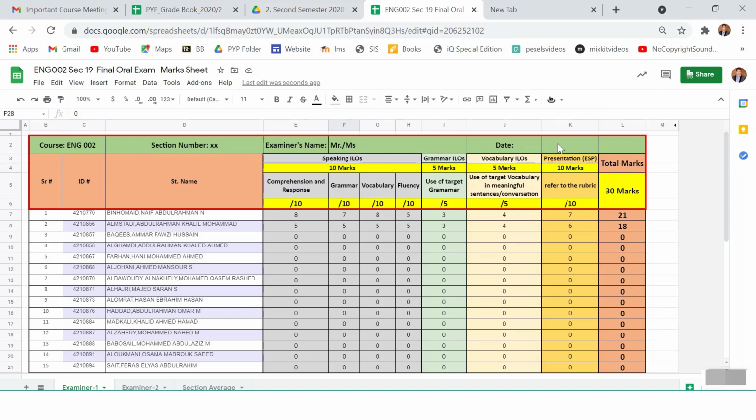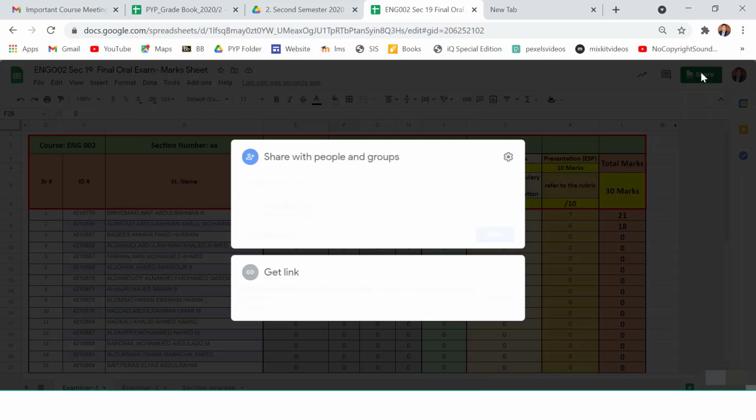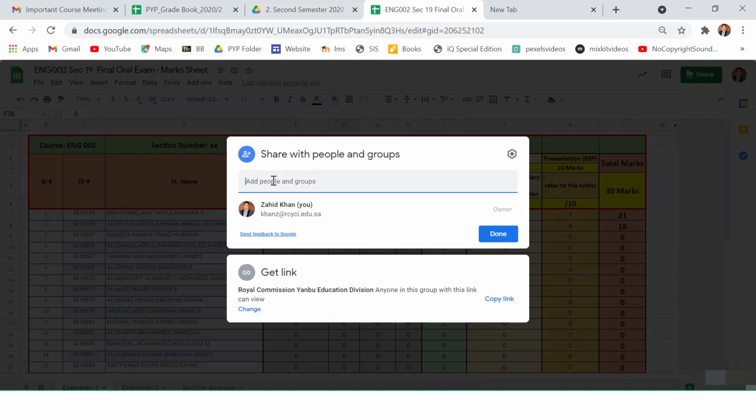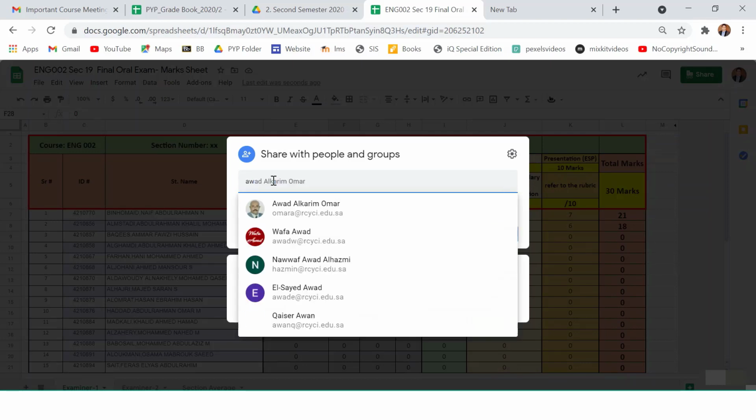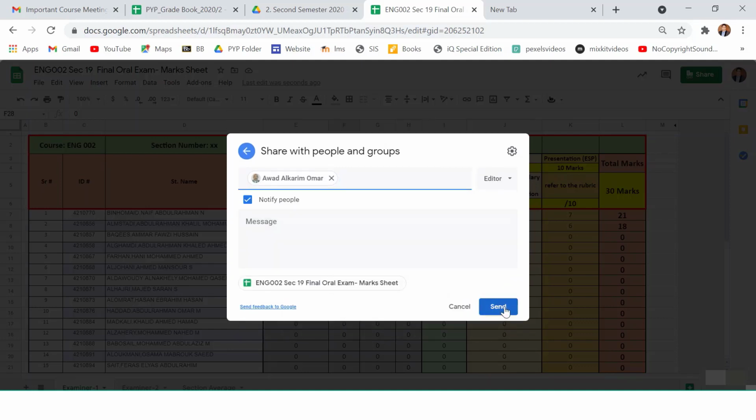You will write the names and date, whatever, and then you will share this file. For example, Mr. Awad Al Karim is the teacher who is going to test our section 19 with me. I will simply share this file with Mr. Awad Al Karim. I will click and I will send him. In this way, he will have access to this file, and he can edit the file.